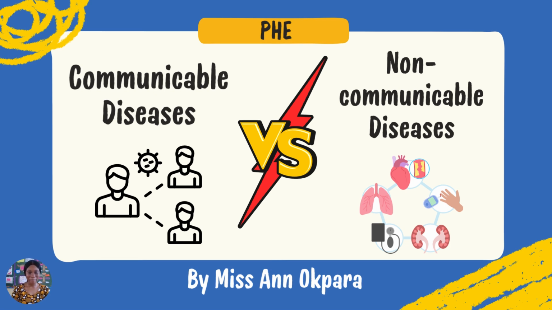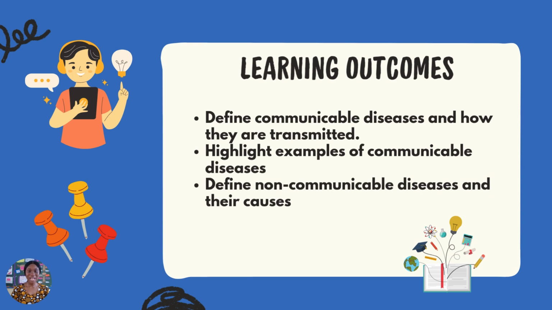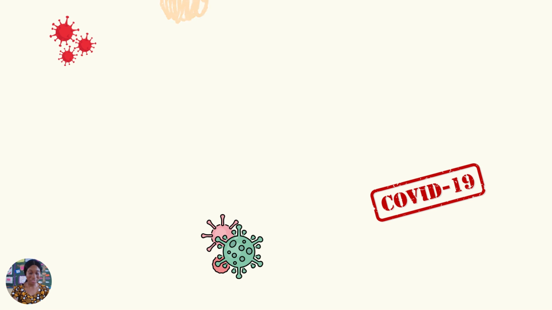A different type. The type we're talking about today is the communicable kind of disease and the non-communicable diseases. Okay, so there's also a difference between the two. We are going to find out what a communicable disease is and how we can get it. Then I'm going to give you examples of communicable diseases so that you can prevent yourself from having this kind of disease. Then we're also going to talk about the non-communicable diseases and what causes them.